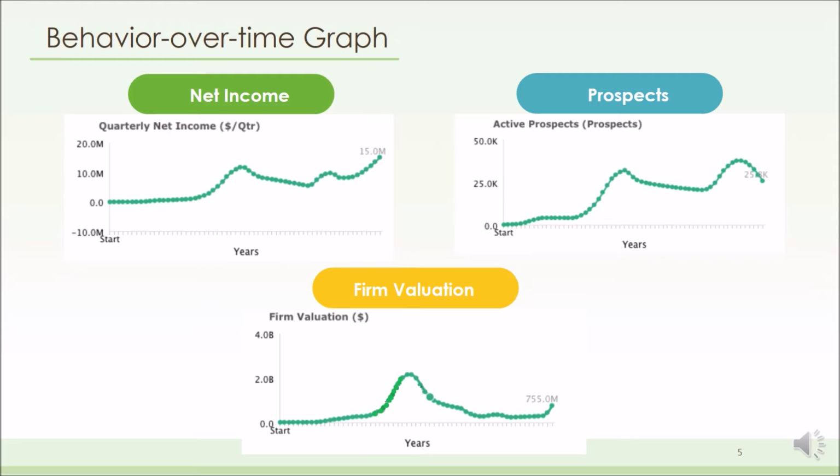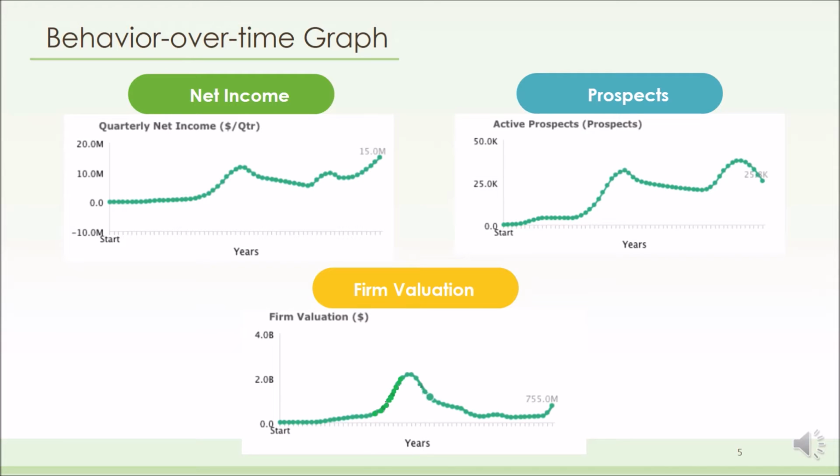Number 2, prospects. The active prospects were growing stably in the first 5 years and boosted up dramatically at year 6, which brought over 25,000 prospects to the firm. But then again, good time doesn't last long. The number gradually declined until year 12. Then it went to the second peak and ended at 25.8 thousand active prospects.